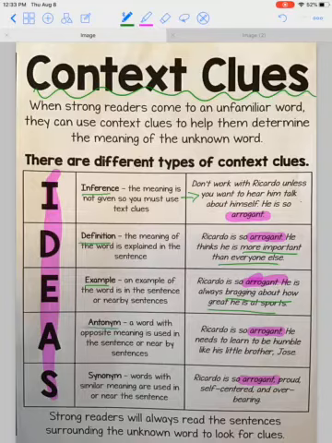Or they'll use an antonym. A word with opposite meaning is used in the sentence or nearby sentences. Ricardo is so arrogant, he needs to learn to be humble like his little brother Jose. So here we see they use humble. We know that's the opposite of arrogant. And then last, you can look for synonyms. Words with similar meanings are used in or near the sentence. Ricardo is so arrogant, proud, self-centered, and overbearing. Those are all synonyms for arrogant.